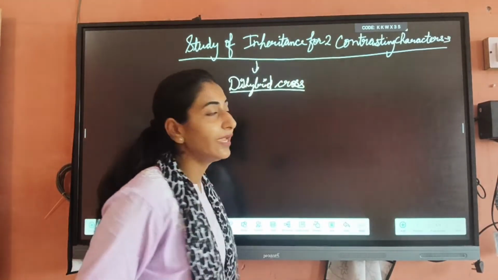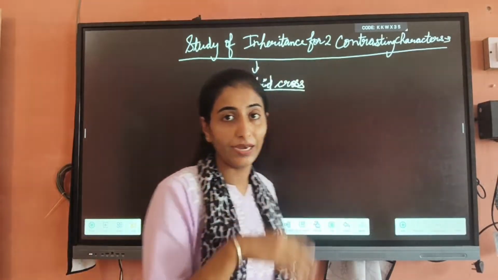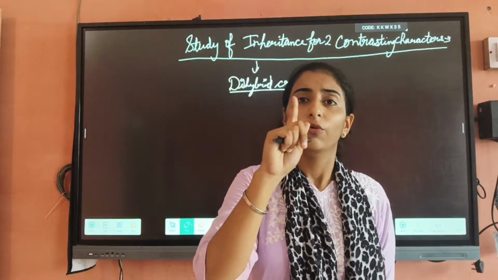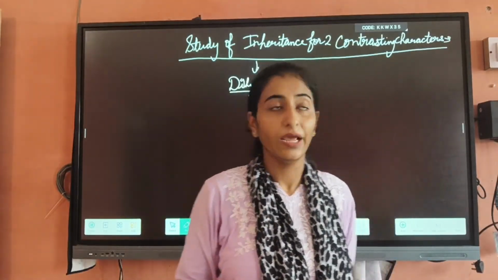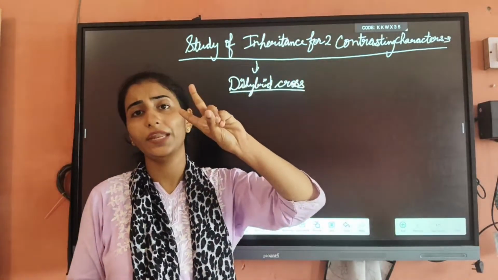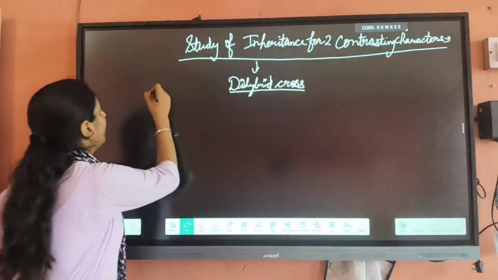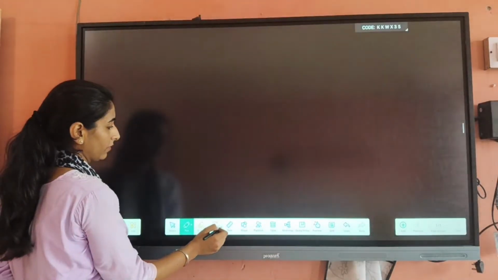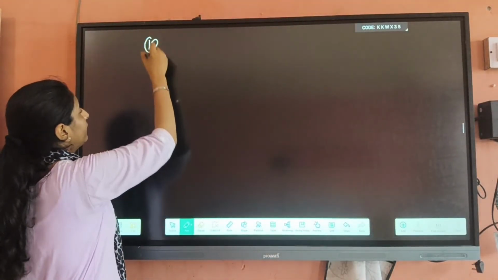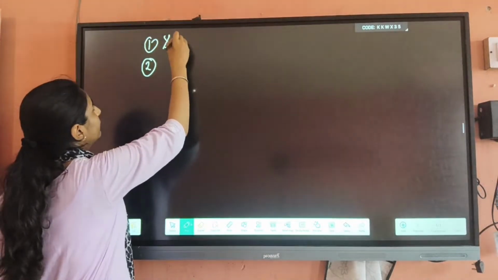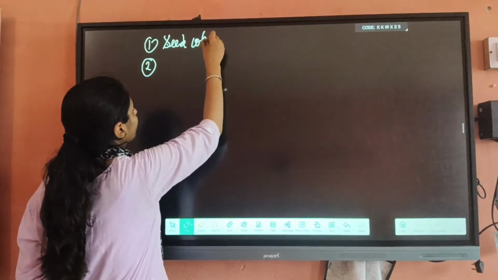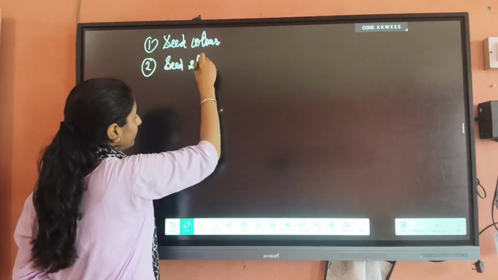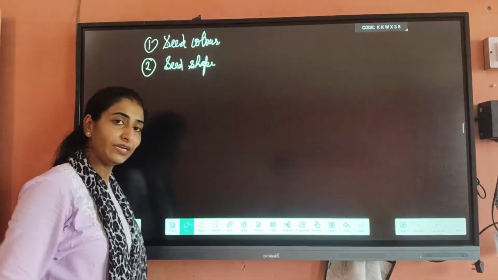Why is it known as dihybrid cross? Because he has considered two characters at one time. Let's suppose, like in the monohybrid cross, he took only one character, that is plant height. But in this case, he considered two characters at one time: seed color and seed shape.